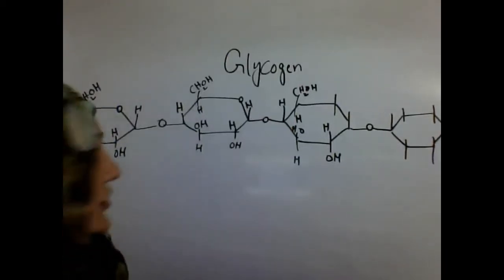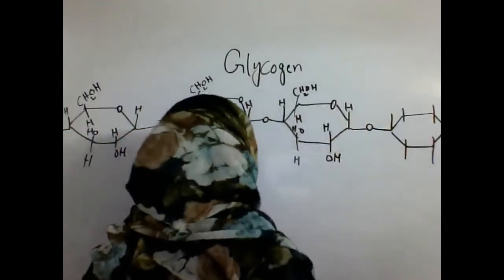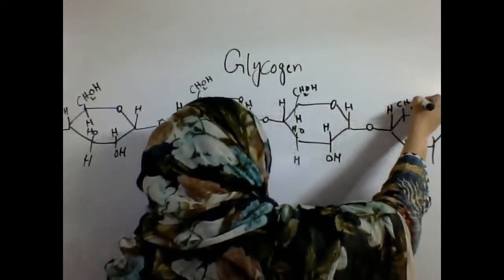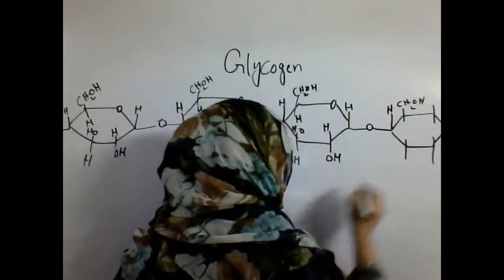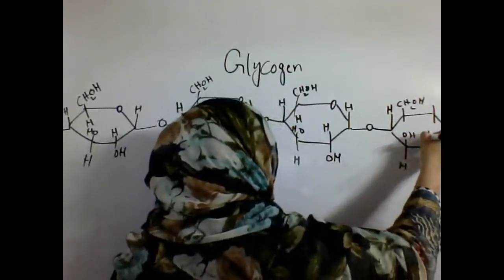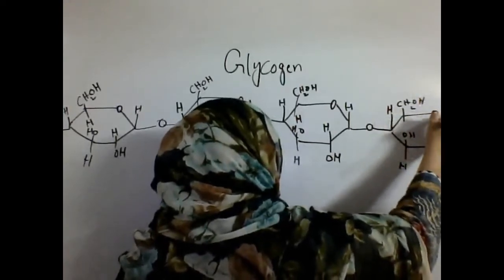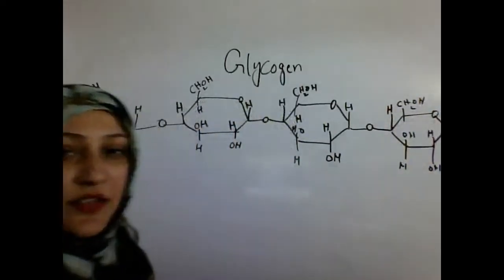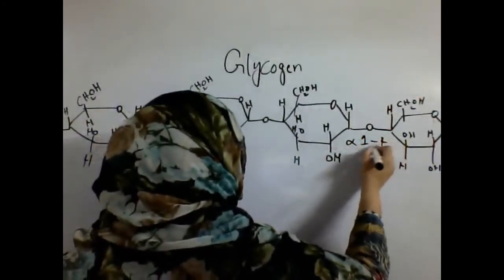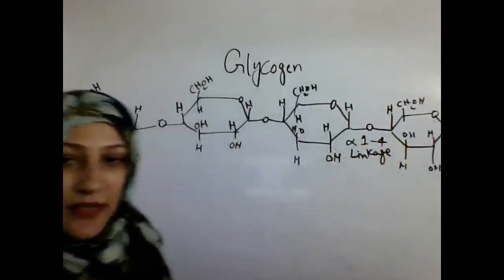This is the structure of the straight chain, in which the alpha 1,4 linkage is present.